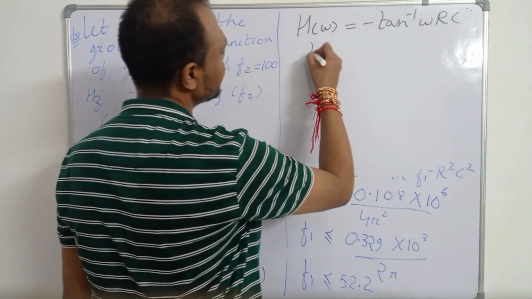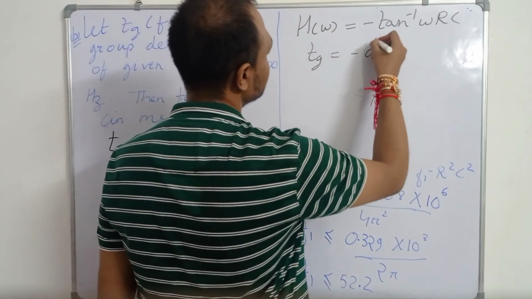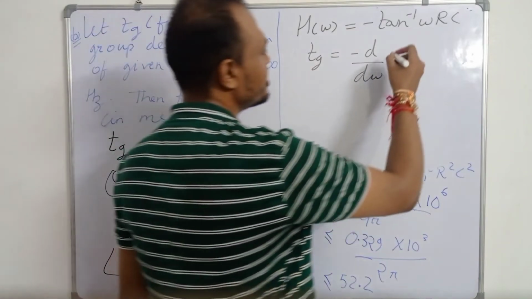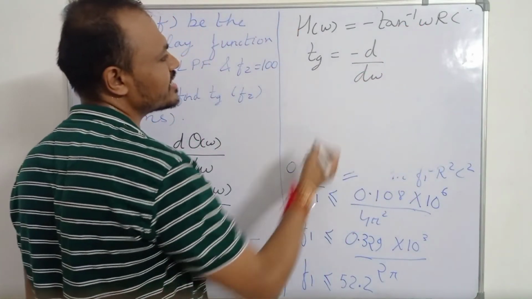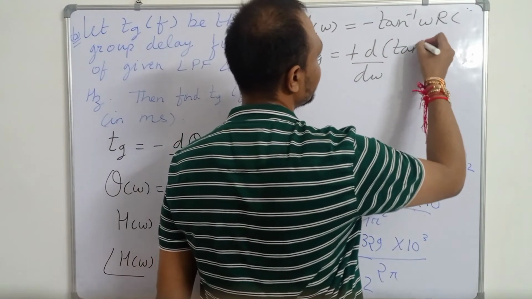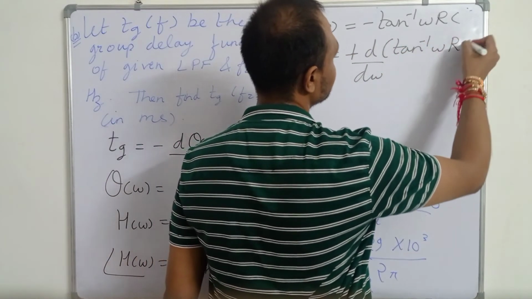So the group delay Tg is equal to minus d by d omega of minus tan inverse of omega rc. So minus and minus will become plus, the differentiation of tan inverse of omega rc.